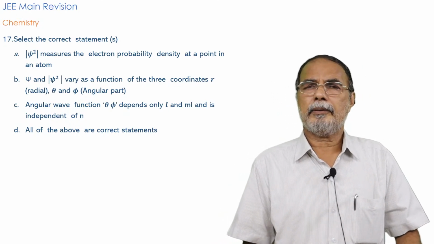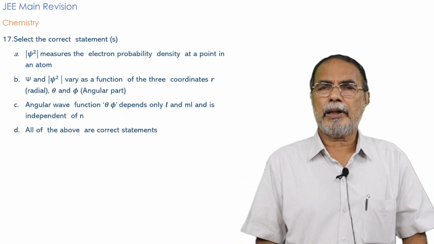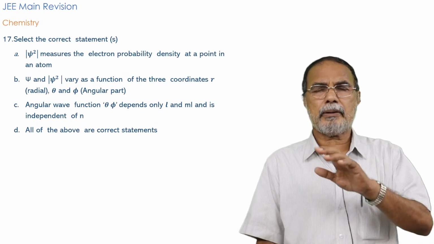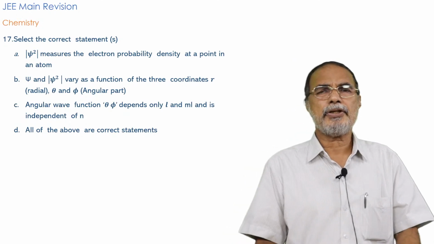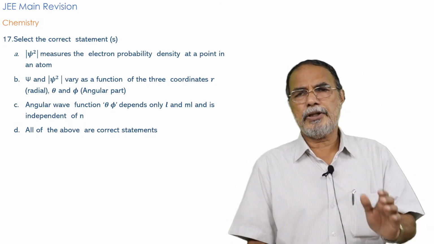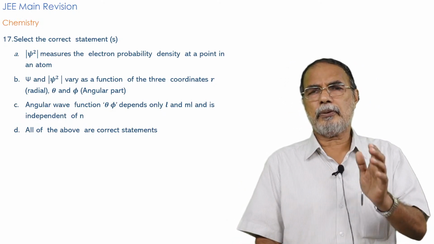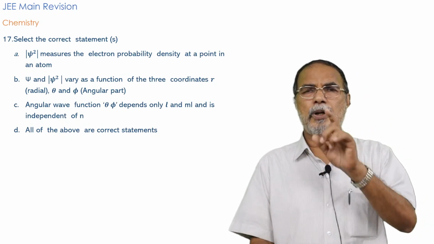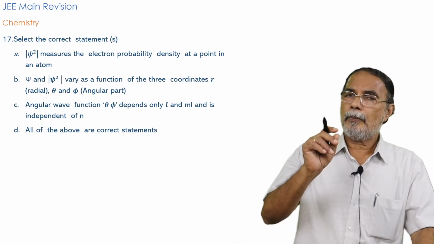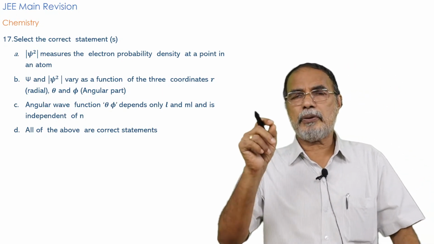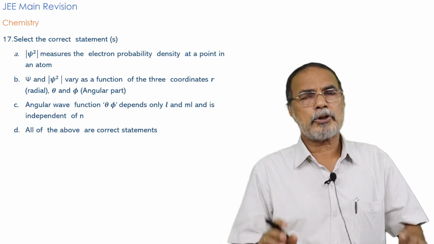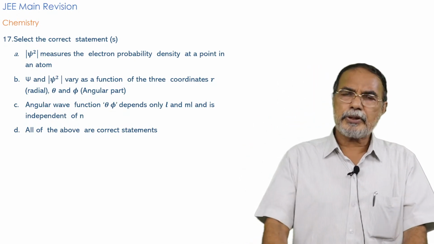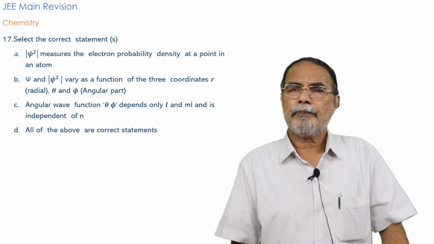And the probability relations: the plot of psi against r, the distance of the electron from the nucleus, and also the plot of 4 pi r square psi square against r. Those plots you remember, but here the question is very simple.